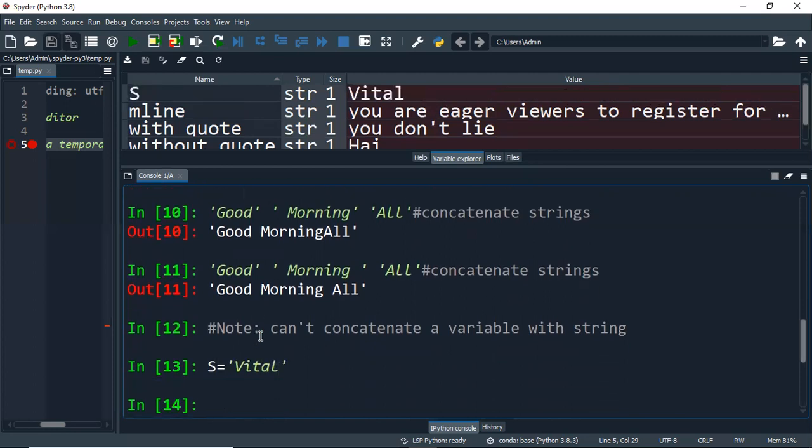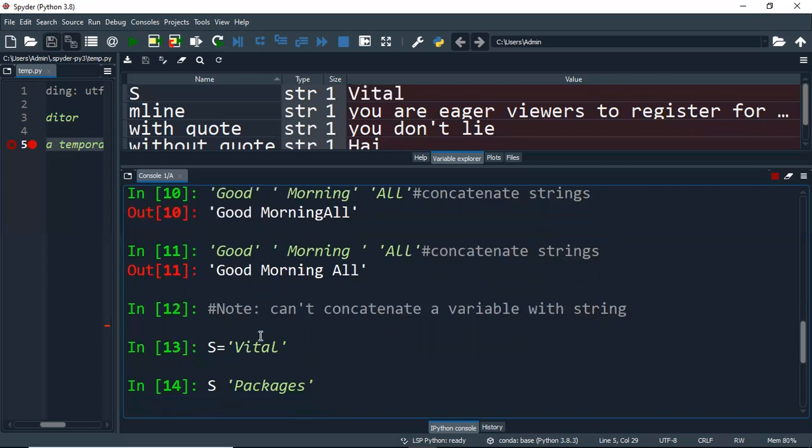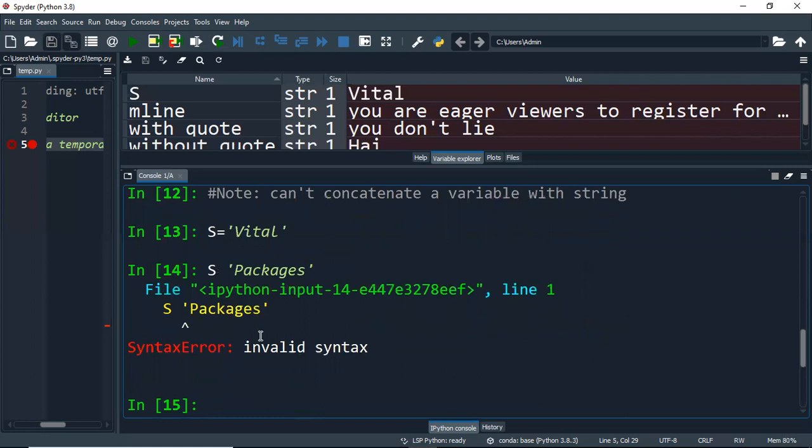This is a string variable. Now I try to concatenate a string called packages. So we cannot concatenate a variable s with a string called packages. This will give me an invalid syntax. So the thumb rule is we cannot concatenate a variable with a string.